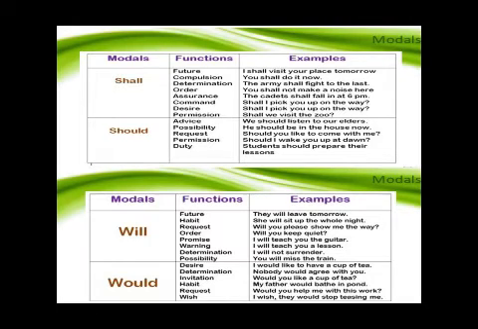So we are using the words in different contexts in different sentences. Again, one more thing that you need to keep in mind is that will is used in the first person. When we are using will in the first person, we use it to express willingness or determination or promise or habit or even a threat.